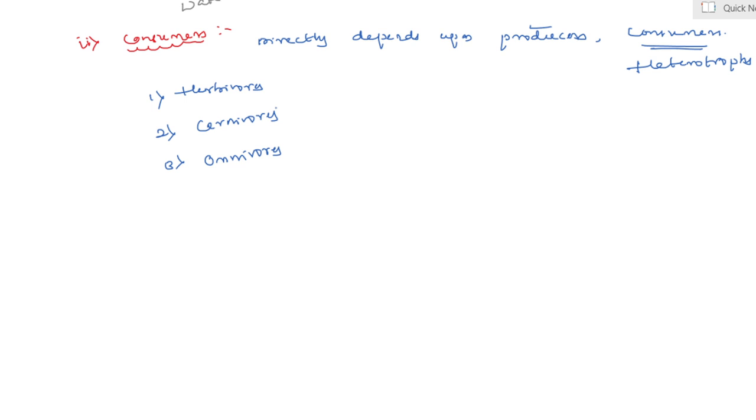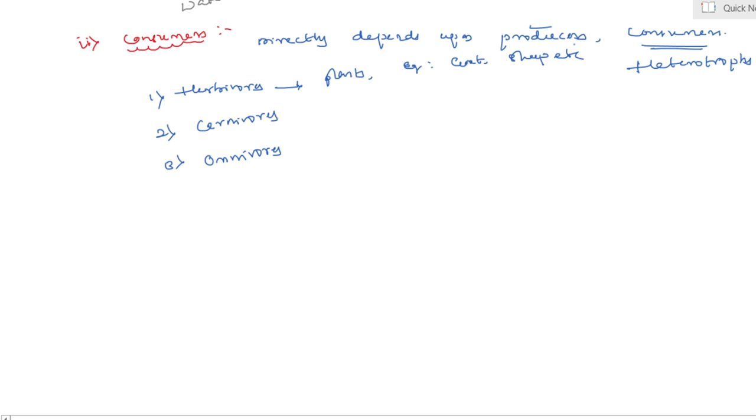That means they directly eat what? Plants. Examples are grazing animals like zebra, goat, sheep, etc. Yes, they are primary. Hence they are termed as primary or first consumers.